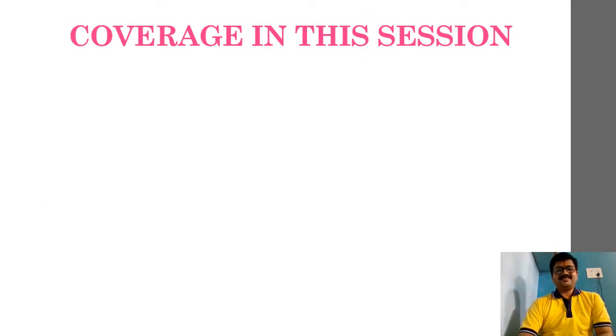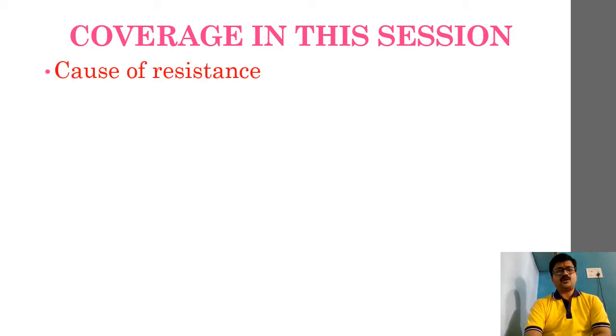Finally, once again, we are converging here to understand further this particular current electricity chapter. In this part, we will be taking care of some of the intermittent things. First and foremost, we'll take a look at the cause of resistance: how resistance is caused in a conductor, why every conductor will have a certain amount of resistance to electric current. So that we'll just try to understand.